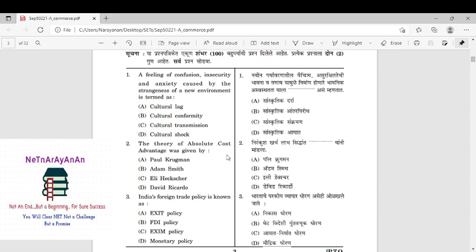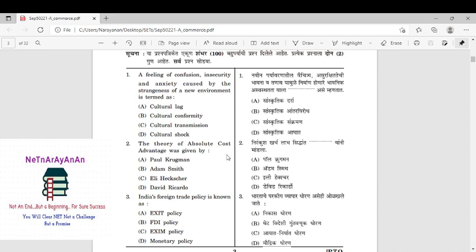So at least you should intrude into the subject, or you could take a chance of guessing: conformity is not there, transmission is not there, but two terms will be related, because we will have confusion between lag and shock. Of course we should take a choice, but still easy questions you should not leave. I am telling again and again, easy and moderate level questions will be up to you to reach the pass mark alone.